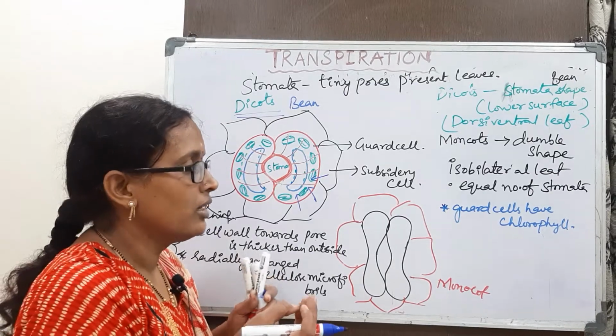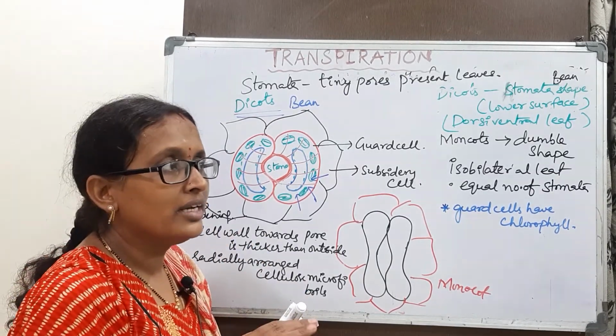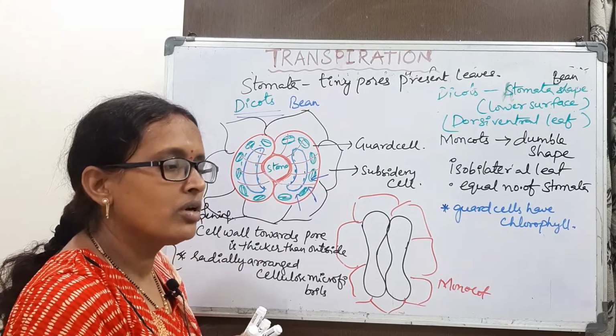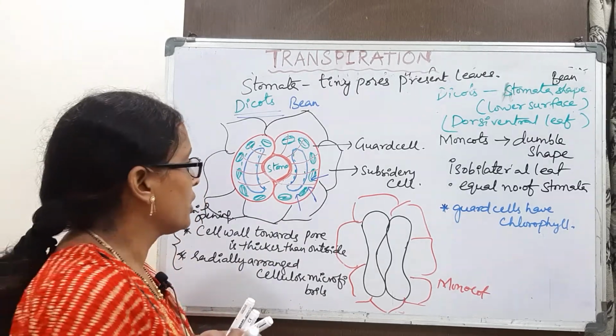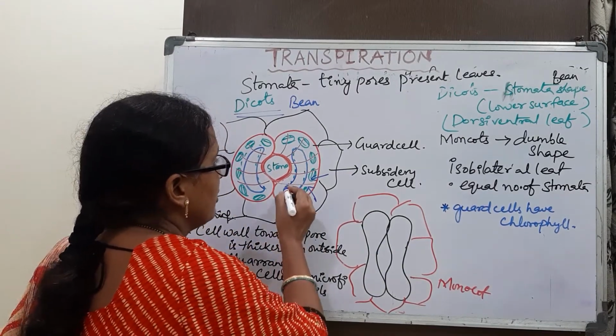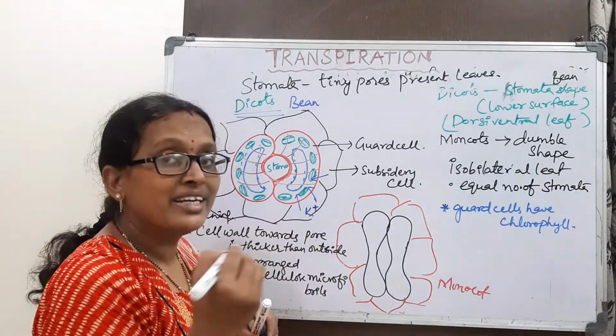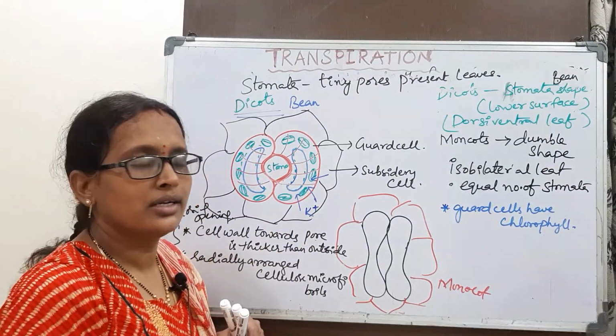When any cell absorbs water, the entered water creates pressure on the walls. That is turgor pressure.